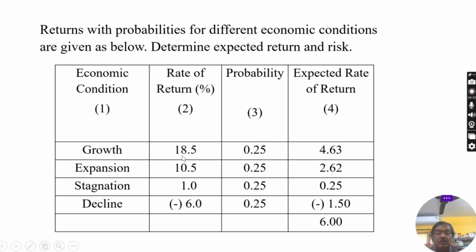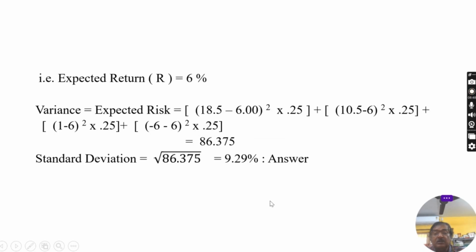This is the data. This individual value is 18.5 minus the expected return 6. That's why 18.5 minus 6 whole square into 0.25. Then 10.5 minus 6 whole square into 0.25. In this way, you can calculate the variance in the case of probabilistic situation. And the standard deviation is the square root of this.